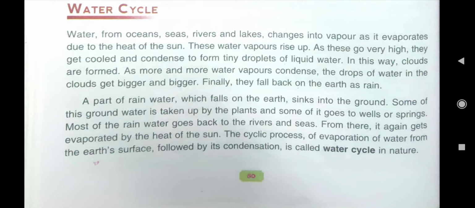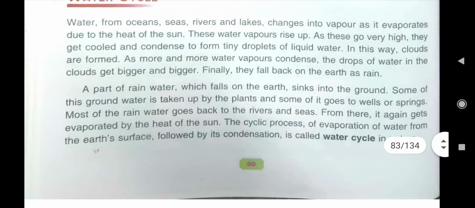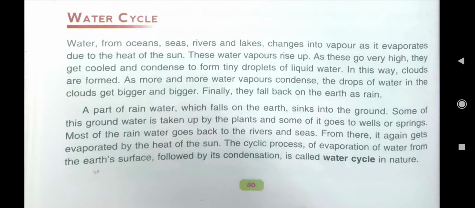I have already told you that liquid water changes into its vapor form due to the heat of the sun. And in the atmosphere, children, a continuous process is going on, and that process is known as water cycle. These water vapors rise up.